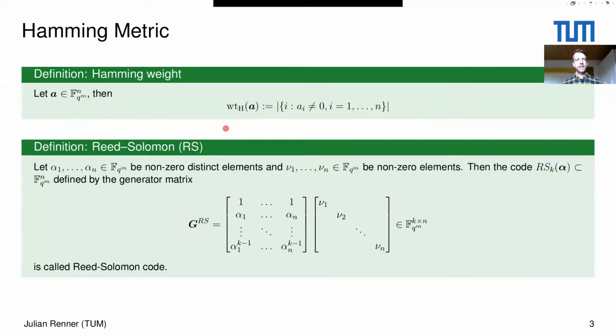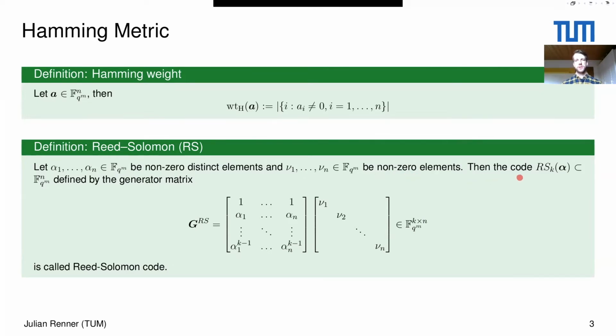A further definition that we need is the definition of Reed-Solomon codes. This code class is very good in correcting errors in the Hamming metric, and they can be defined by their generator matrix. Assume we have elements alpha_1 up to alpha_n of the extension field F_{q^m}, which are non-zero and distinct, and also nu_1 up to nu_n, also from the extension field, and also non-zero elements.